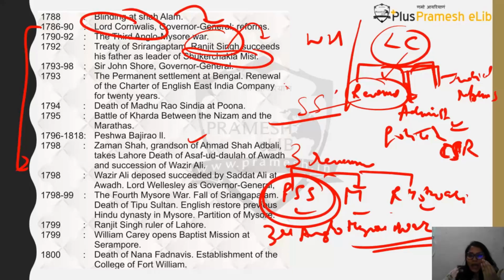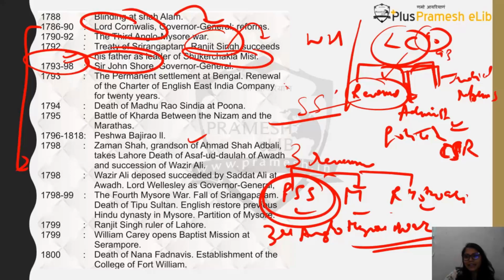After Cornwallis, the next Governor General is Sir John Shore, but his tenure is not that important. Nothing much happened during his time. It is 1793 to 1798. Cornwallis is there till 1793, then 1793 to 1798 is Sir John Shore. Now this 1793 you must note, because there is the Permanent Settlement in Bengal.